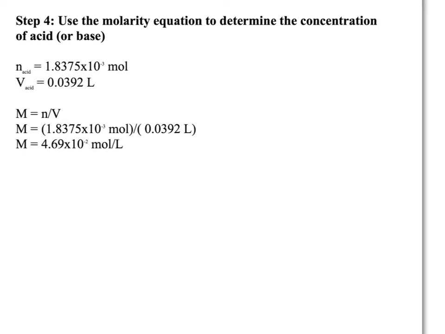Finally, we will use our molarity equation once again to determine the concentration of the sulfuric acid. So we'll take the moles of acid, we knew our volume, and we'll use molarity is equal to moles divided by volume in determining our final concentration.